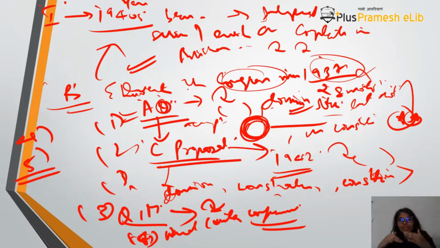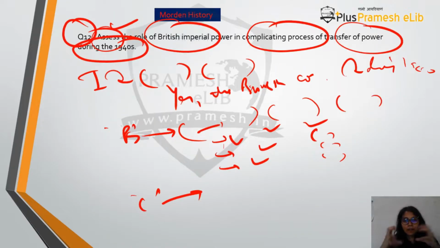So there are so many issues wherein you can see the transfer of power has now become complicated, because on one side they want to transfer power, but on the other side they do not want to transfer power. And this struggle has to come out through your answer, because you need to show them that yes, you have assessed the role. So you can say that yes, British imperial power complicated this entire process.